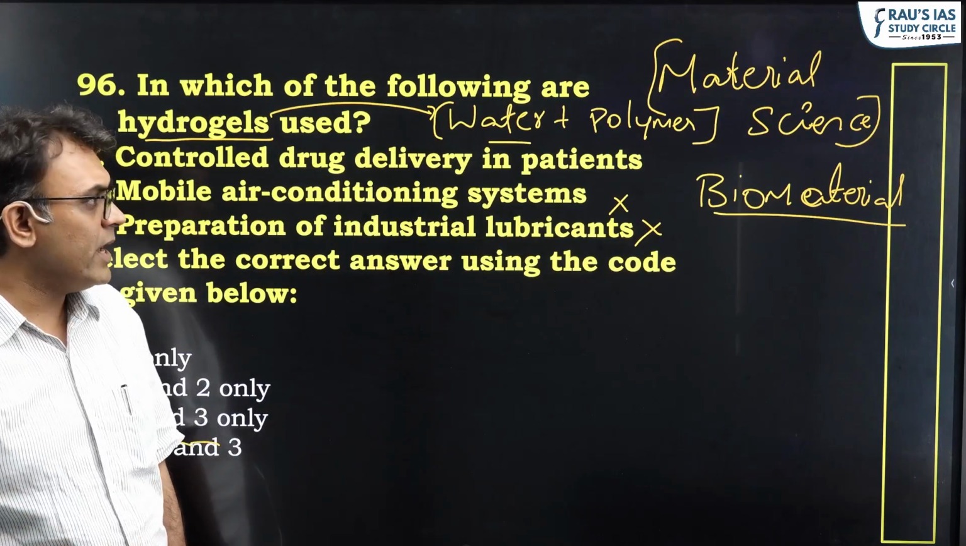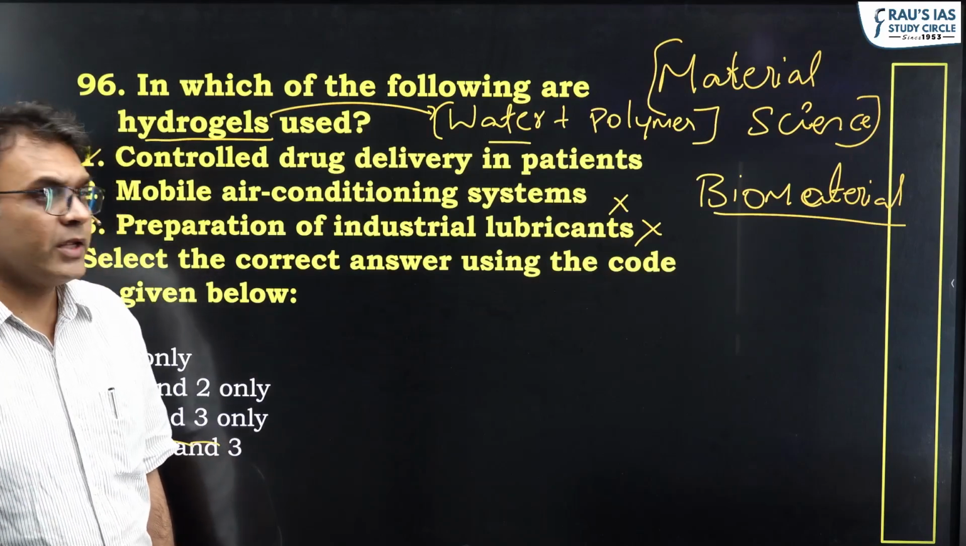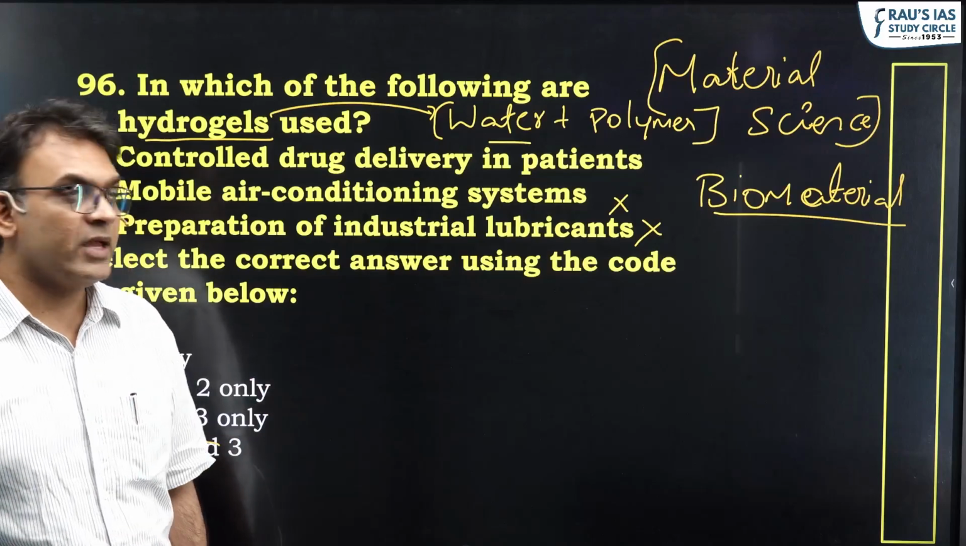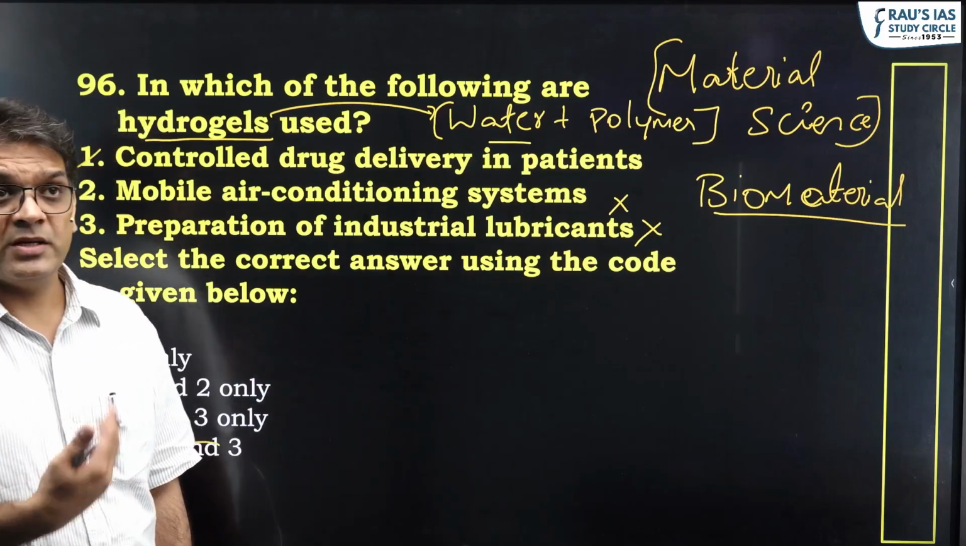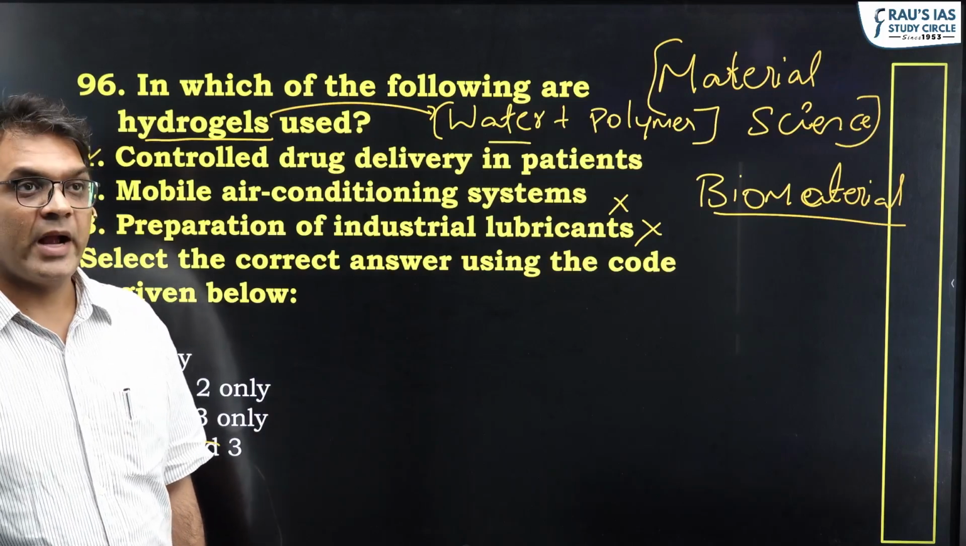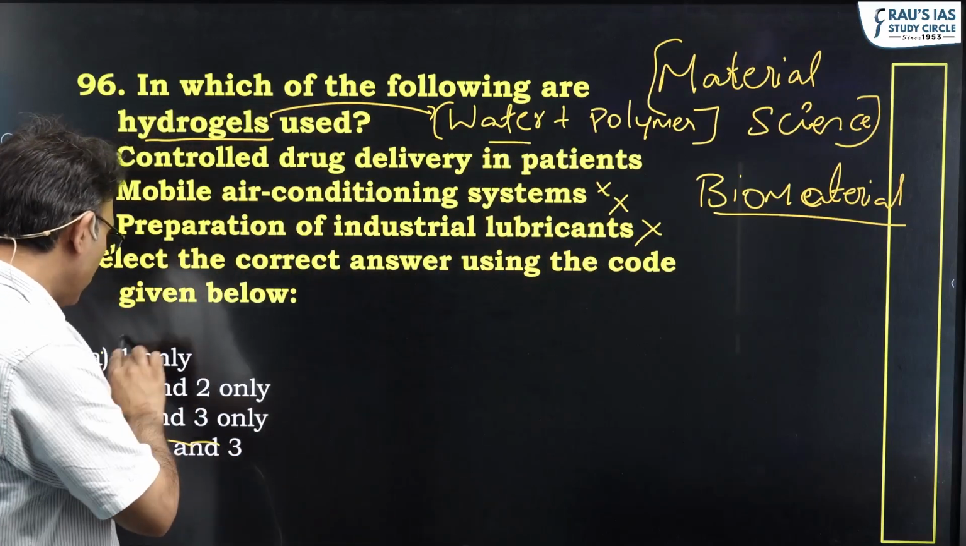That is number one. Air conditioning system, we use refrigerants. Hydrogel is not a refrigerant, it cannot carry heat, it does not have the ability to carry heat from one place to another. As a result, you don't use hydrogels in air conditioning systems. As a result, one only is the answer.